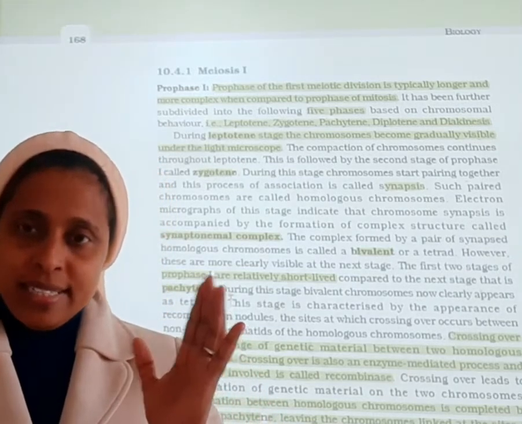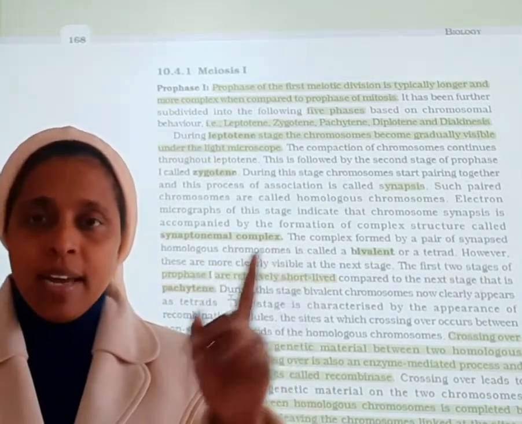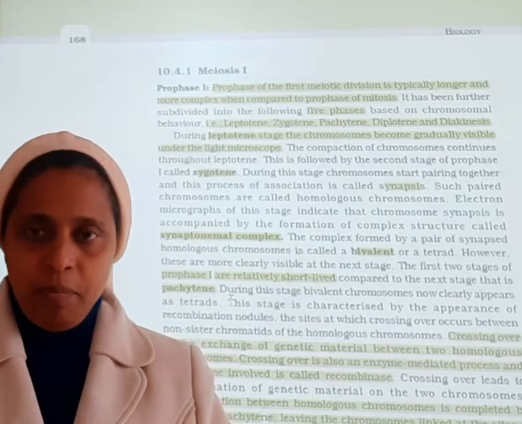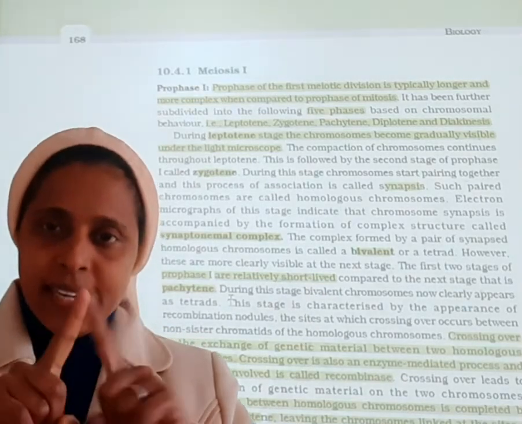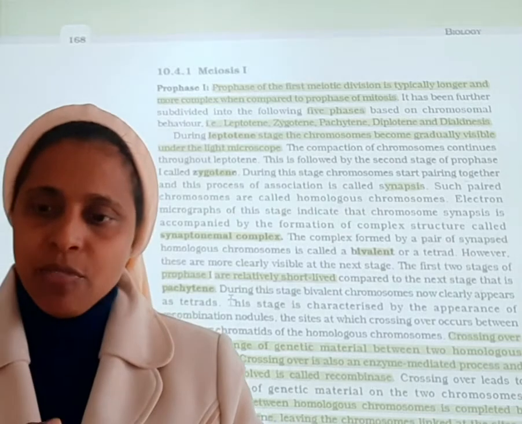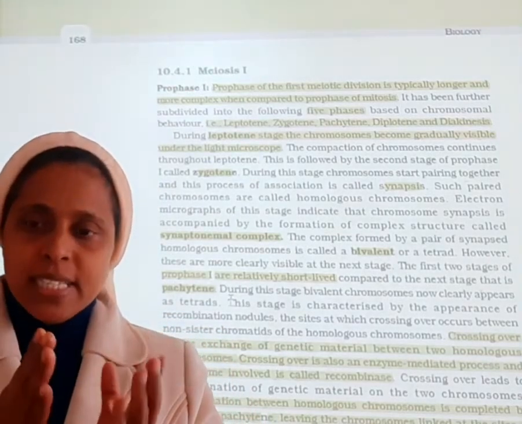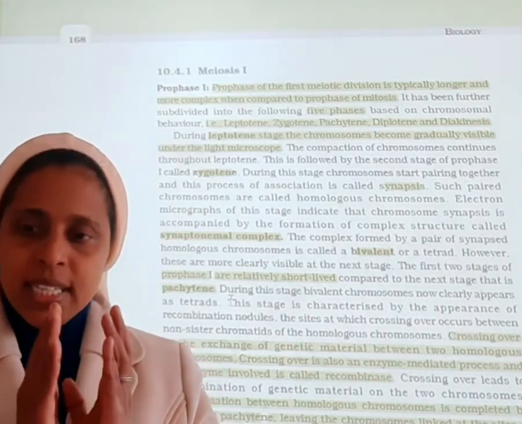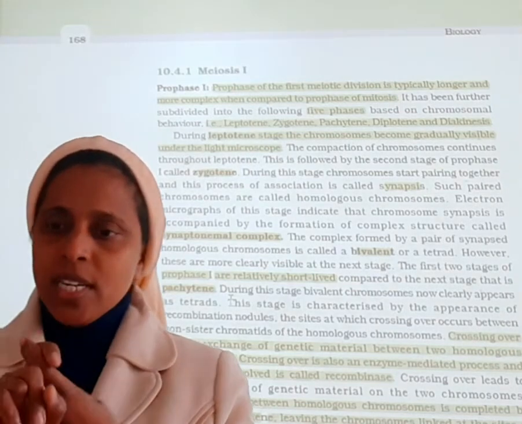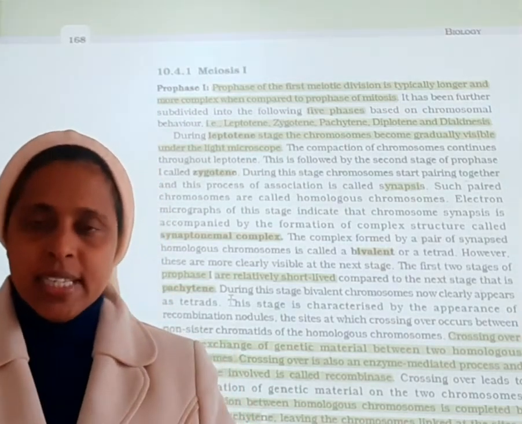Then the bivalent, this tetrad, will disappear and chiasmata formation will take place. What is chiasmata formation? X type of formation, that is chiasmata formation. So the synaptonemal complex starts to dissolve, the bivalent disappears, and chiasmata formation starts here in the diplotene stage.